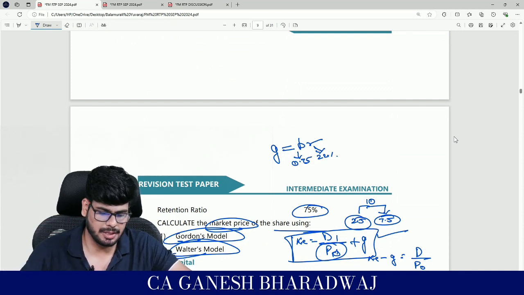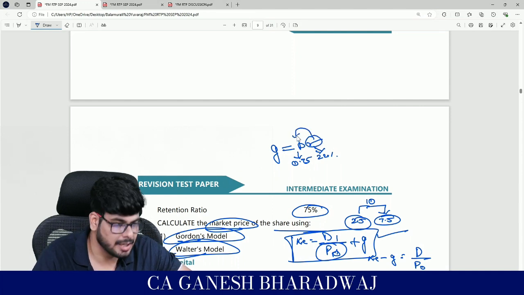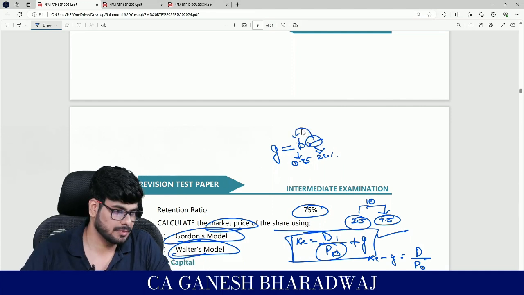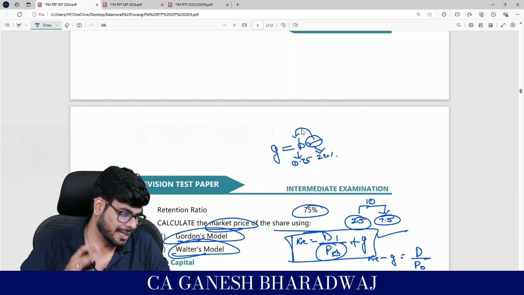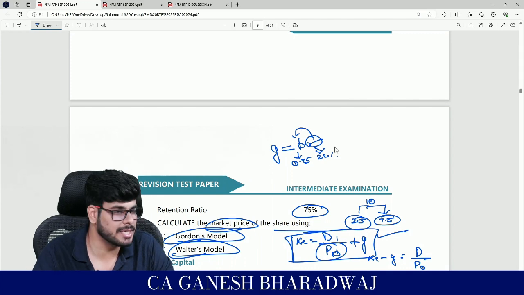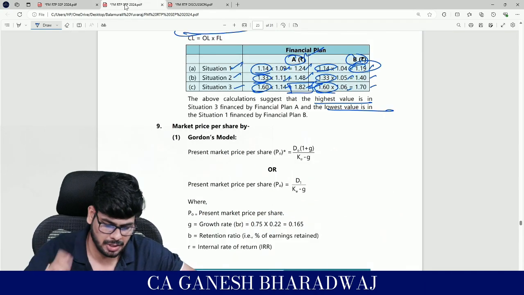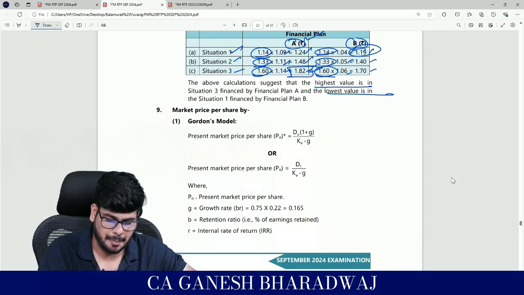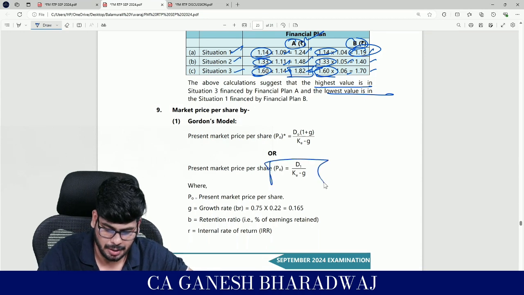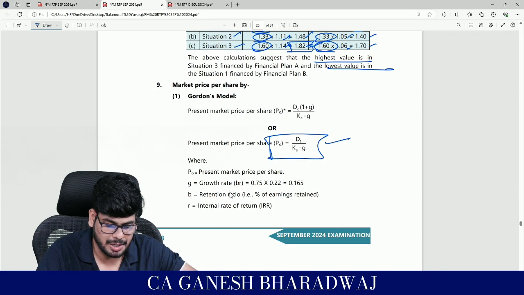The logic for this is nothing but the return that gets generated on whatever you are retaining. Correct? Whatever you retain, that alone can be invested, and on that only you generate your return. That's why G is equal to BR. That is the logic for arriving at this particular formula. Clear with this, guys? Fine. So now based on Gordon's formula, the present market price per share is going to be D1 divided by KE minus G. Right? So what is going to be your growth rate?